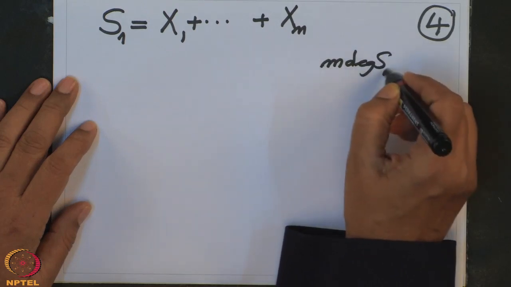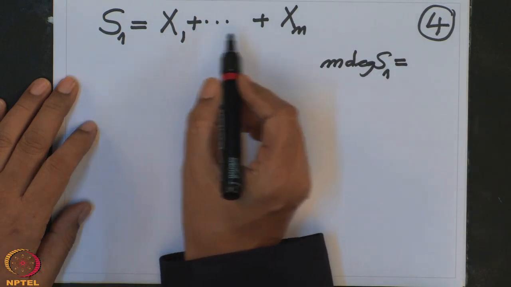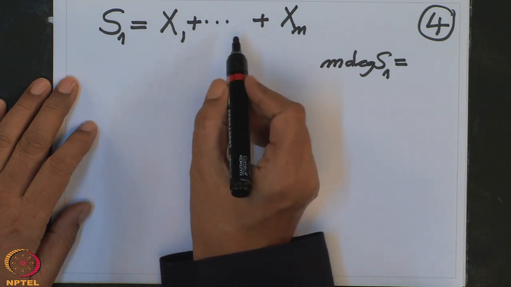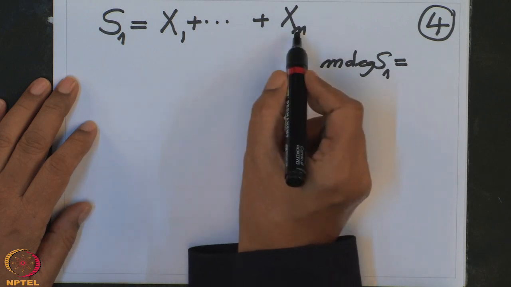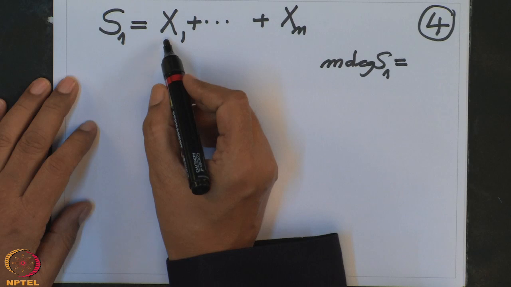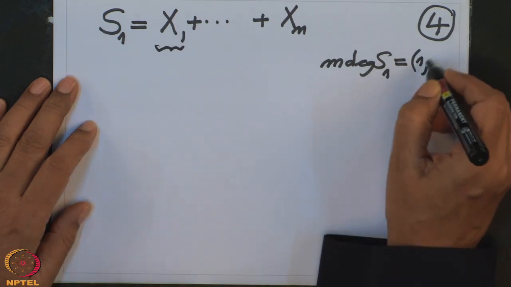of S1? See, what is this monomial? This is x1. That means 1, 0, 0, 0, 0. That is the degree of this monomial. The next one is 0, 1, 0, 0, 0, 0. The xn is 0, 0, 0, 0, and the last coordinate is 1. So obviously the first gives the maximum. So the multi-degree is 1, 0, 0, 0.